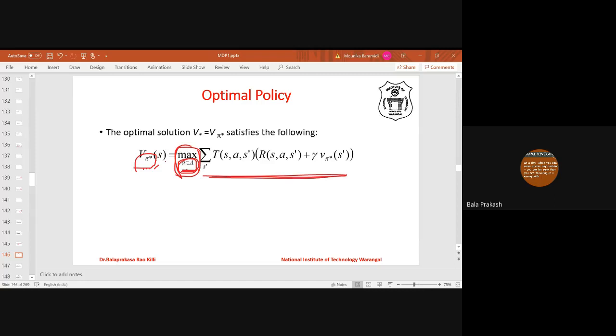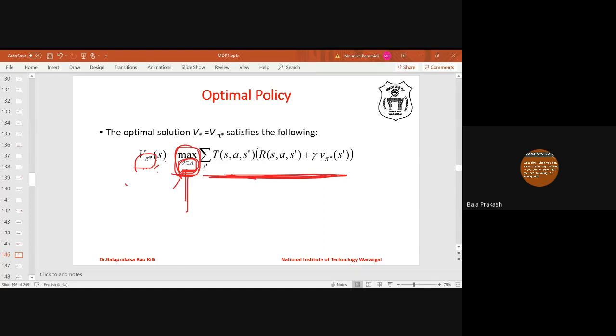This is the expected reward for the best action. So we have to select the action that maximizes this value function, and that is the kind of action the policy has to select. The value function under the optimal policy was defined like this.